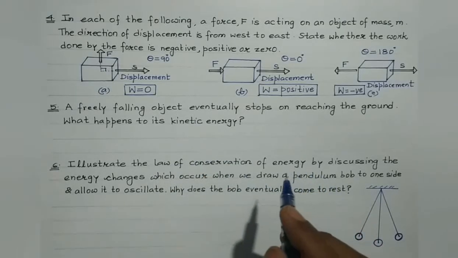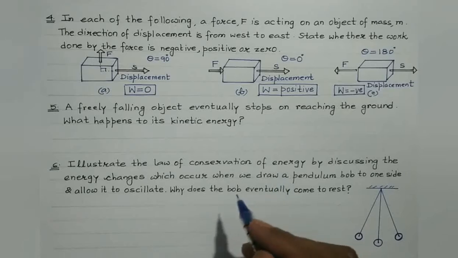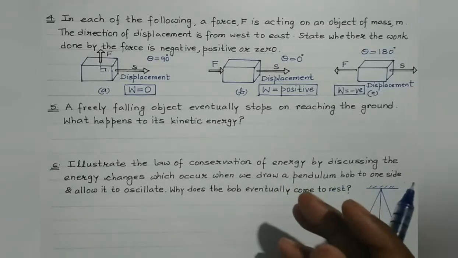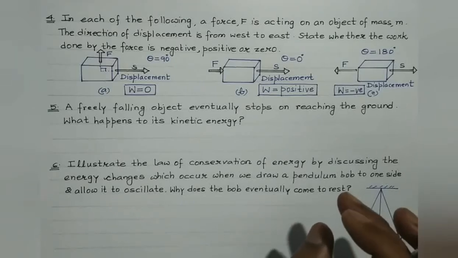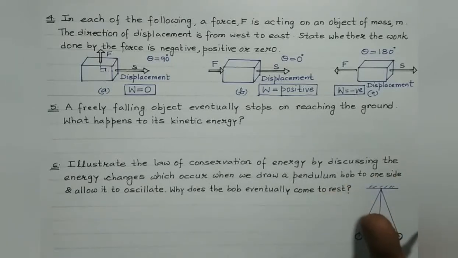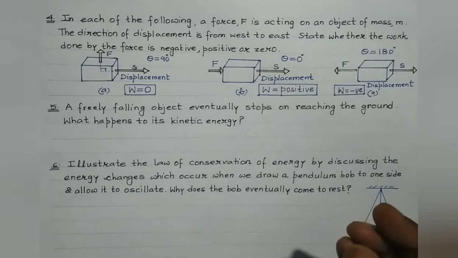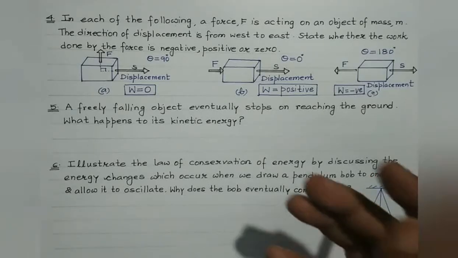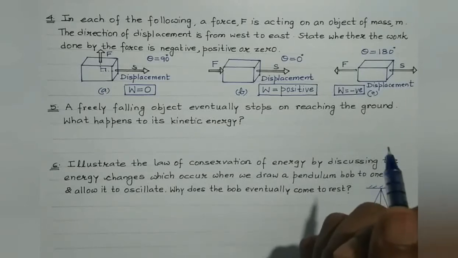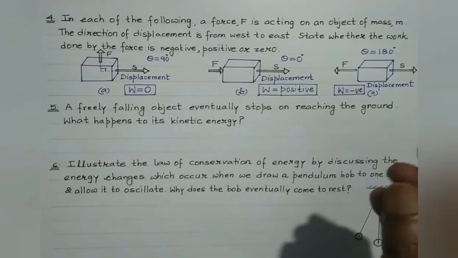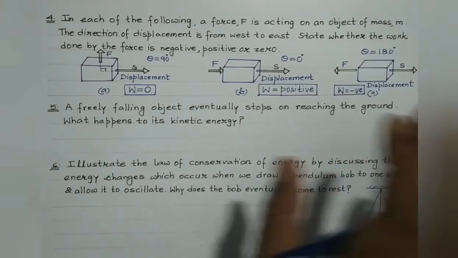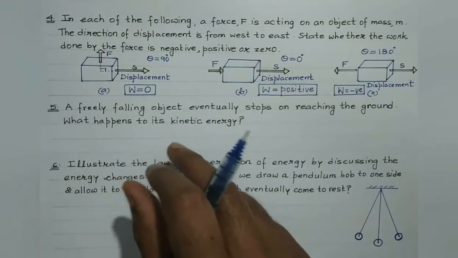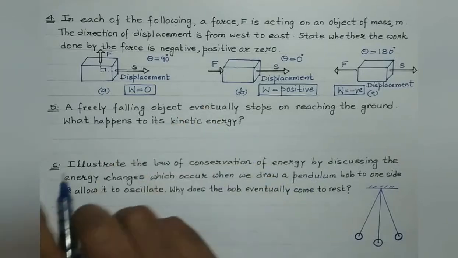Now basically, when a freely falling body eventually stops on reaching the ground, its kinetic energy appears in the form of heat, sound, and it might also appear in the form of potential energy of configuration of the body and the ground, right? The body may get deformed and the ground may be depressed at the place of collision. Clear students? So this question can be easily explained using the law of conservation of energy.